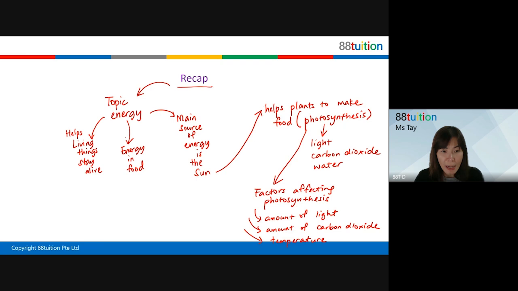Okay, it's going to affect the rate of photosynthesis, but the amount of light and amount of carbon dioxide, right? Okay, most of the time, usually it is like this. The more light there is, or the more carbon dioxide there is, the higher the rate of photosynthesis. Okay, now I'm going to ask you another thing.